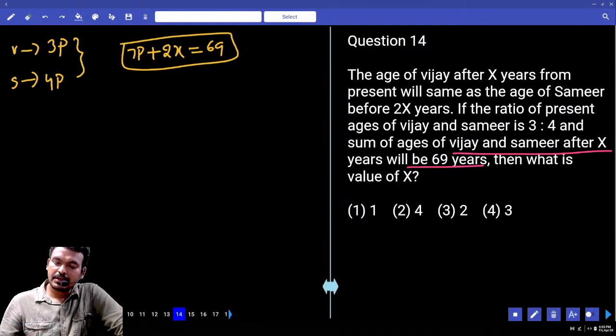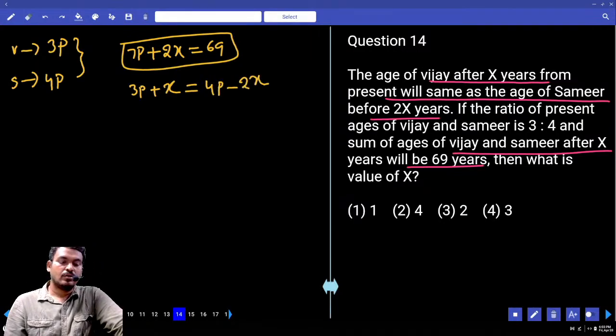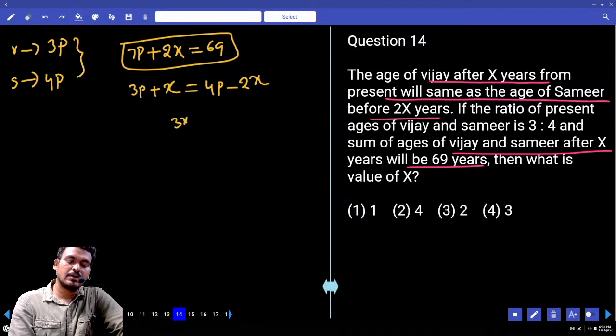69. What is the first condition? Age of Vijay after X years from present will be the same as age of Samir before 2x years. Vijay X years after means 3 parts plus x. That is equal to Samir how many years before? 2x years before. Means 4 parts minus 2x. 2x plus x, 3x. It is equal to how much? 7 parts, or not? Sorry, 1 part or 7 parts? 1 part.